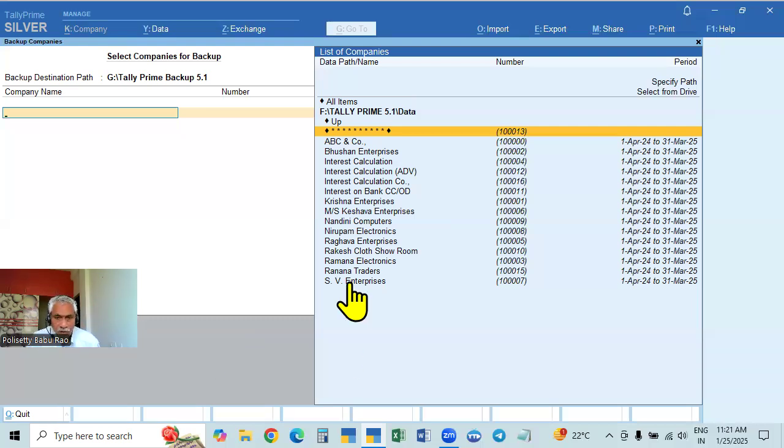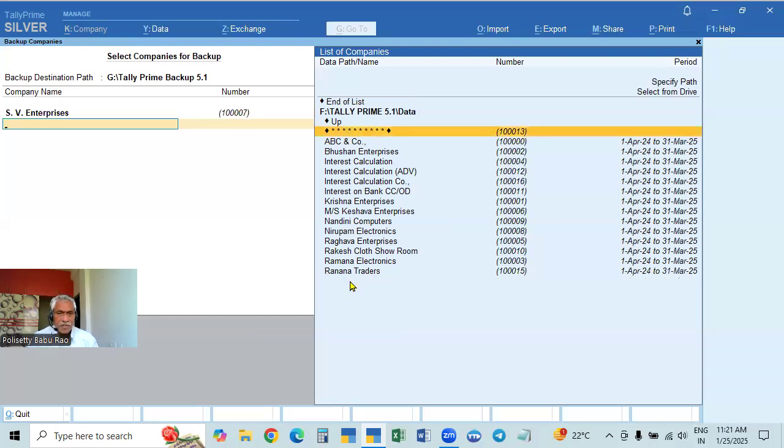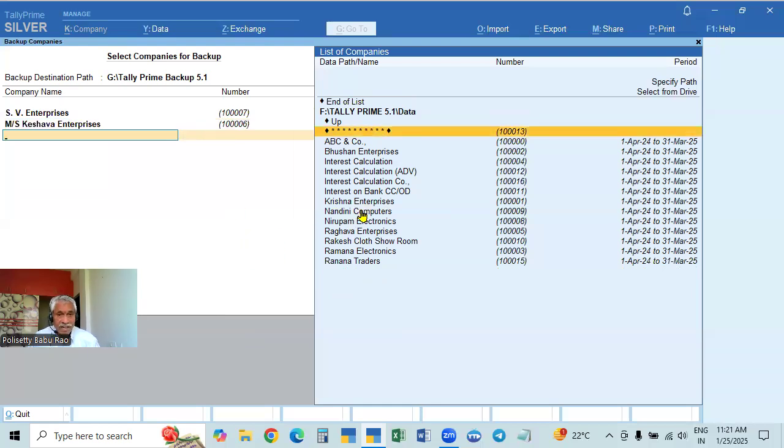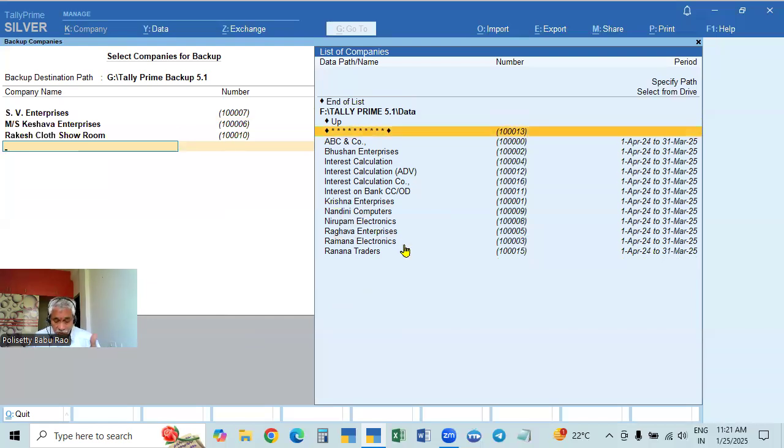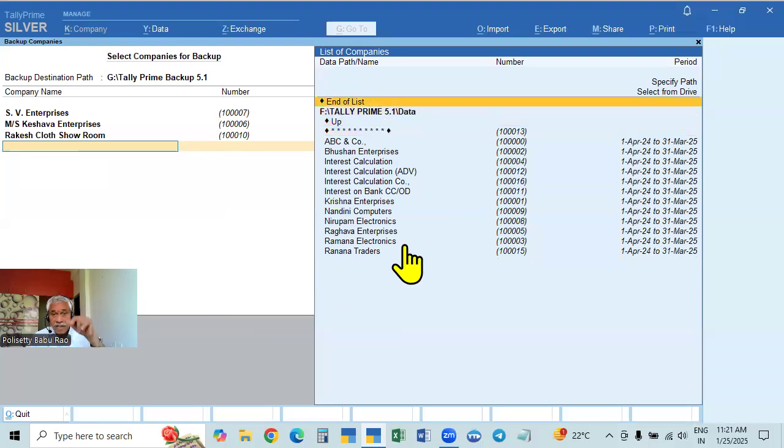For example, we have worked in this SV Enterprises, select. So the company name and number will come here. Again, we worked in this company, so again it is selected. We worked in this company, again it is selected. That's all. There's no other company. Only these three we work. Now go up. In the beginning, it showed all items, that is, take backup of all the items. Now we have selected some items, that is why it is closed with those three companies. That is the end of the list.